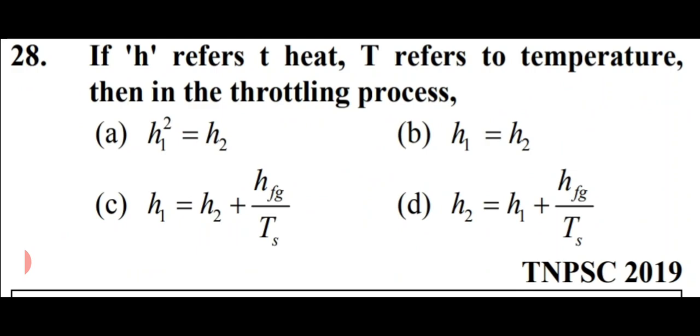If H refers to heat and T refers to temperature, then in the throttling process, friends, let me tell you that the enthalpy remains constant. So in this case, H1 as well as H2 are both equal. Hence option B is right here, that is H1 equals H2.